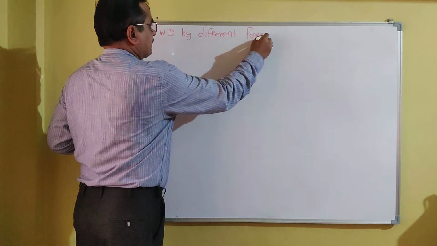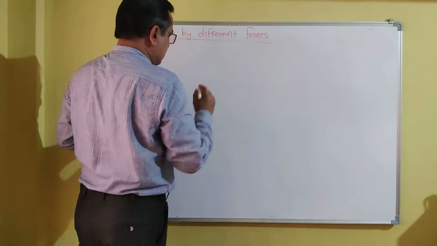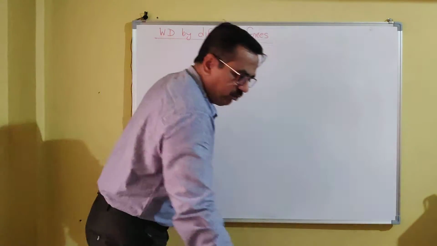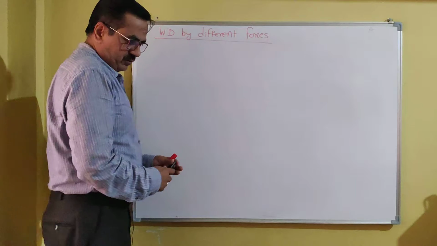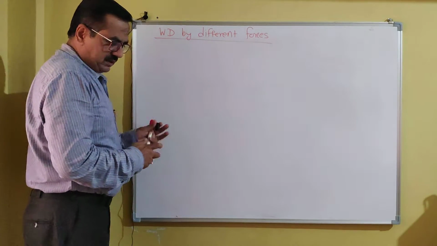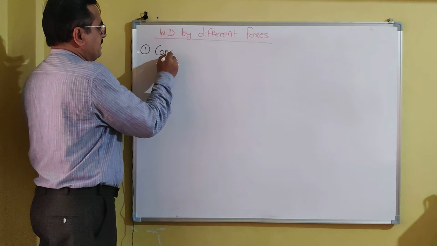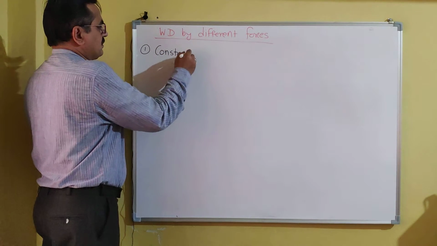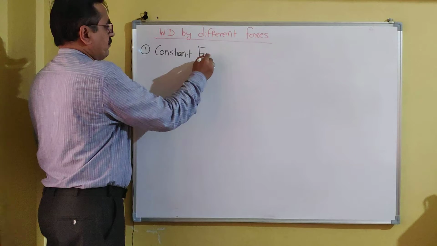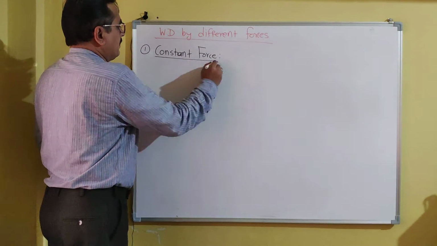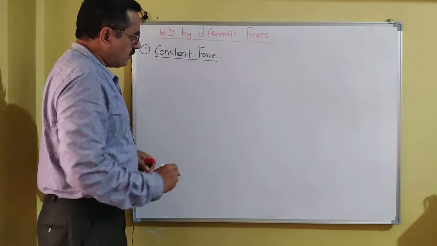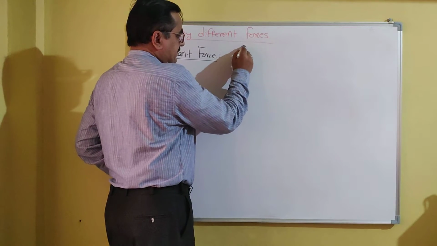There are different types of forces in practice acting on a body, and now we will discuss work done by different forces. We will begin with work done by a constant force. Work done by a constant force means here the force remains constant. Graphically it can be represented like this.